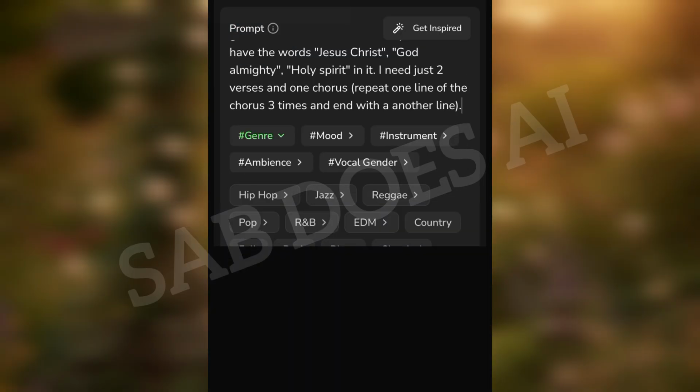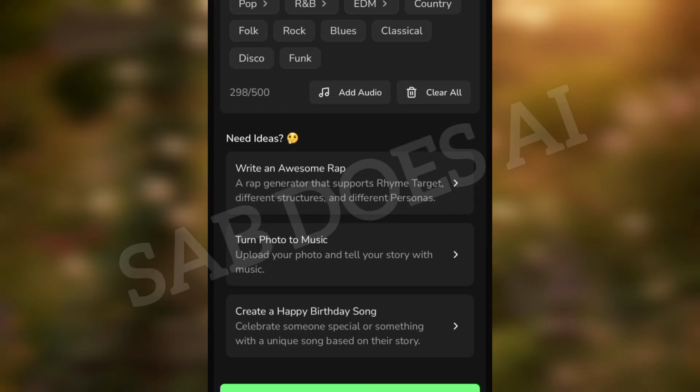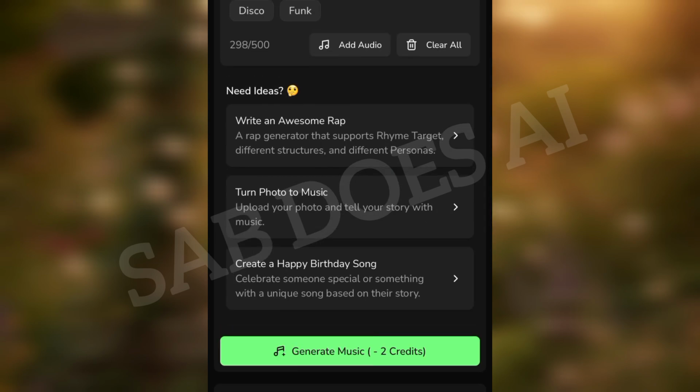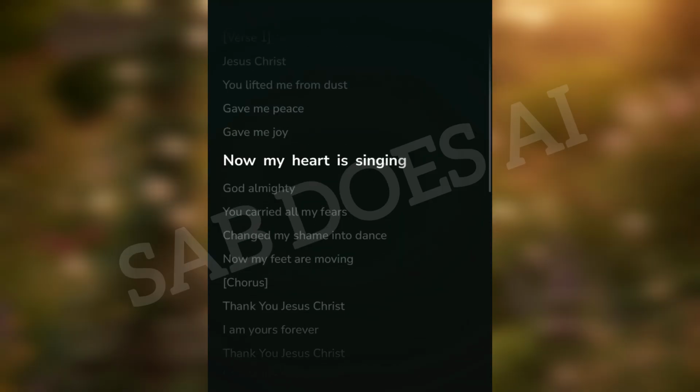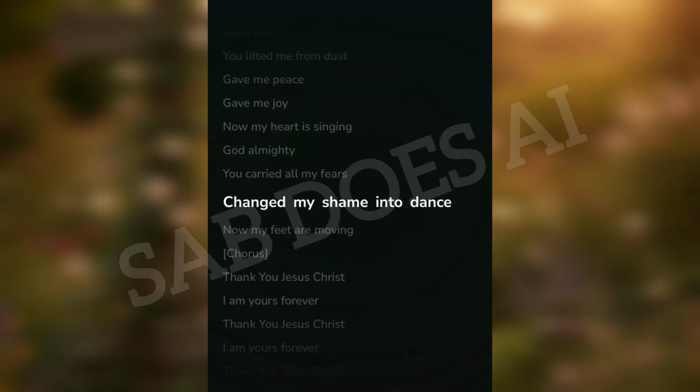So let's test out. I put in my prompt here. I go with simple prompts, and then remember, the whole idea behind getting the best out of your AIs is to make sure that you are very detailed with your prompt. So once I do that, I click the generate music and it gives me 2 outputs. Now you can listen to each of them and choose the best.